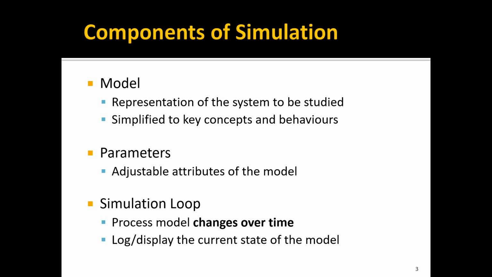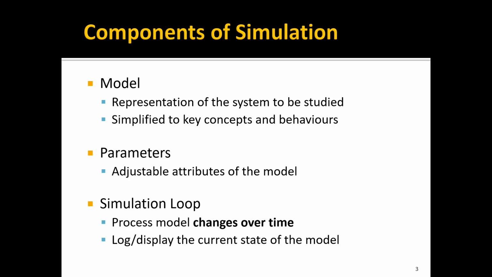And the third part is the simulation loop. Simulation is the execution of a model through virtual time, so the simulation loop is the engine of the simulation. It continuously processes events like simulation events, so new customers arriving in our shop, or particle collisions in some atomic modeling system. But on the other hand, there's user events like mouse clicks or keystrokes, so things that our simulator needs to respond to, perhaps.